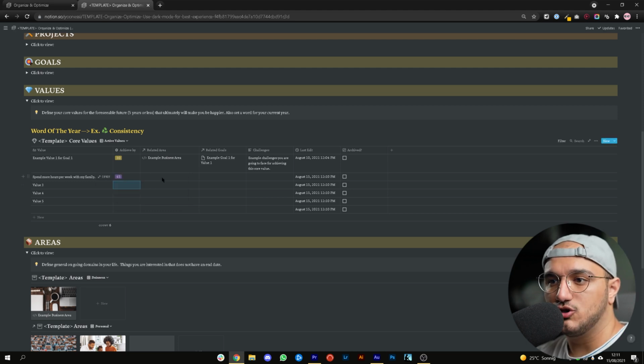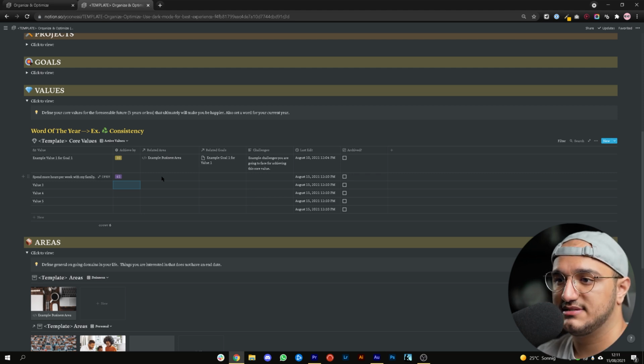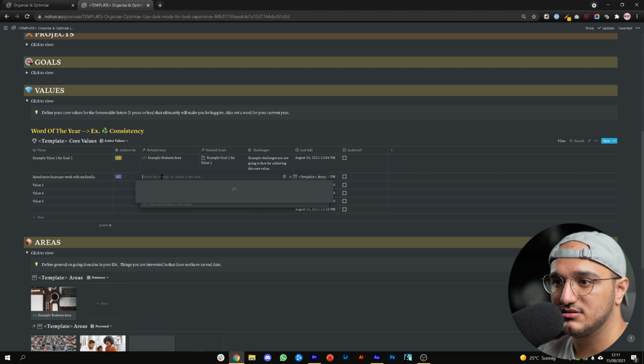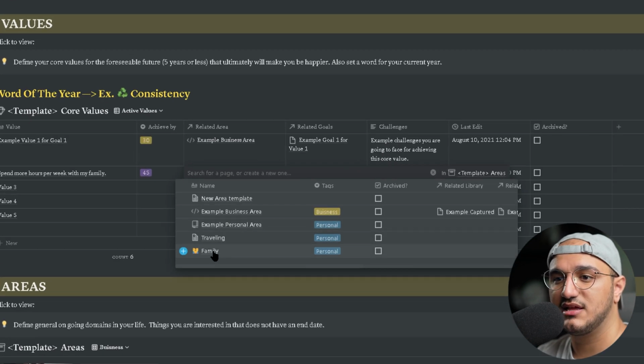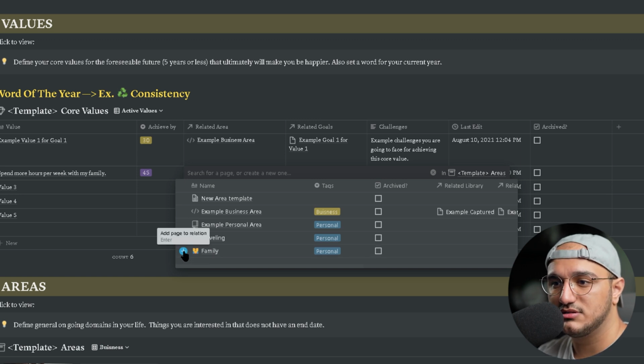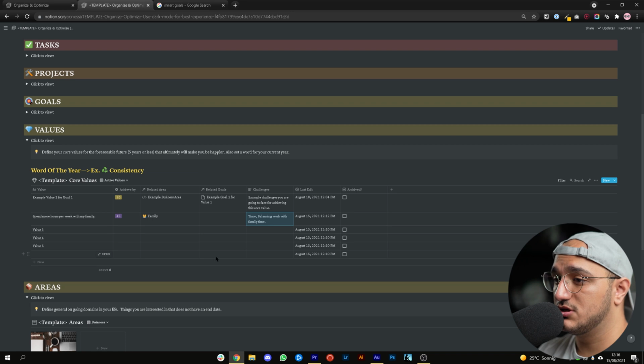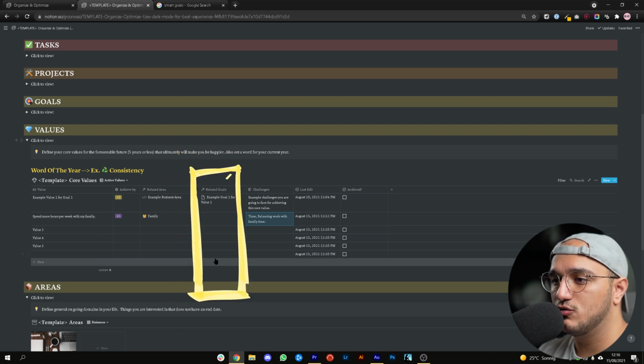After that, what you're going to do is that you're going to connect this to the area that we just created. And that's super easy with this template. So what you have to do is just click once and then choose the area that relates to that. So spend more hours per week with my family obviously relates to the area of family. So all I have to do is to click this and I'm done. And just a note, right now you can see this related goals column is empty, and leave that empty. We will fill it up later.